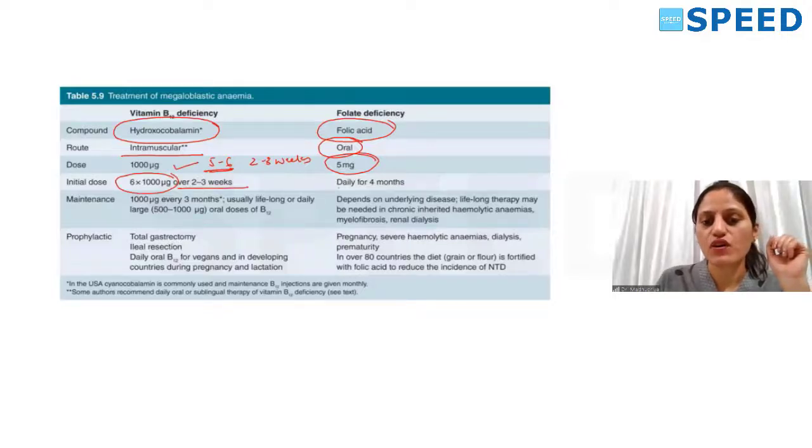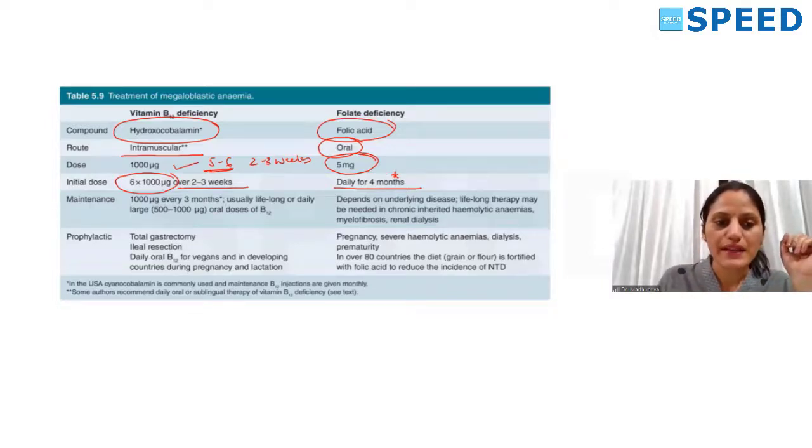Folic acid is given daily for 4 months, because in 4 months the stores will get over, so we have to replenish the stores. Maintenance is 1000 microgram every 3 months, or lifelong oral tablets, depending on the case.